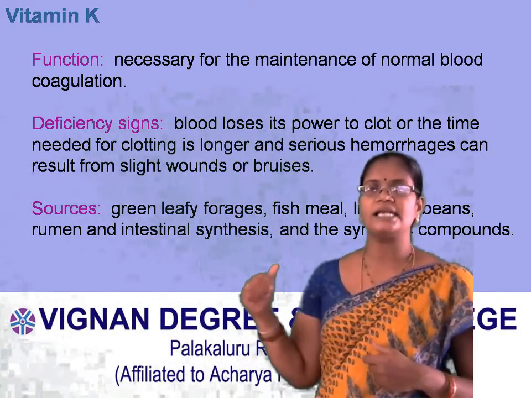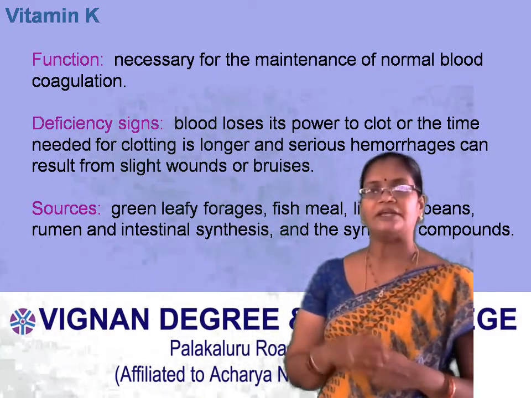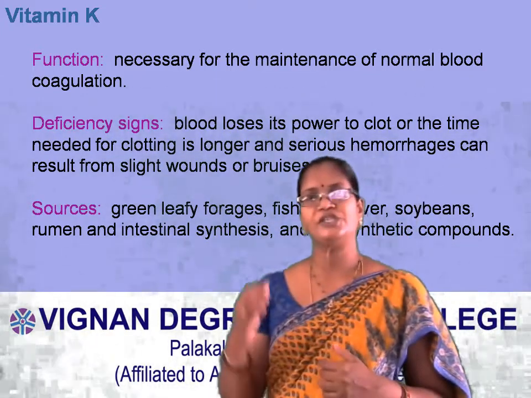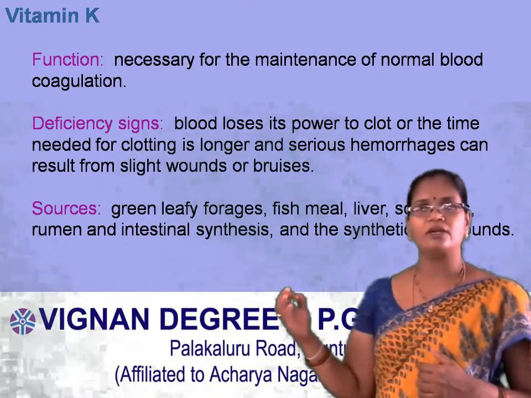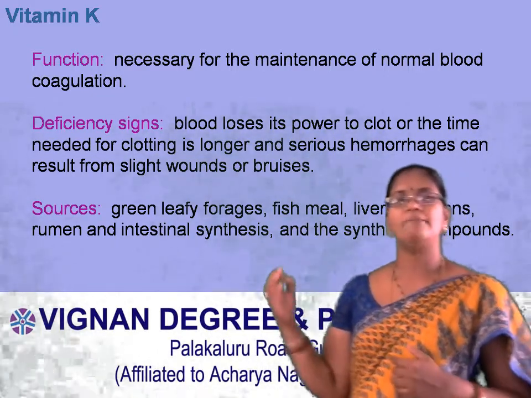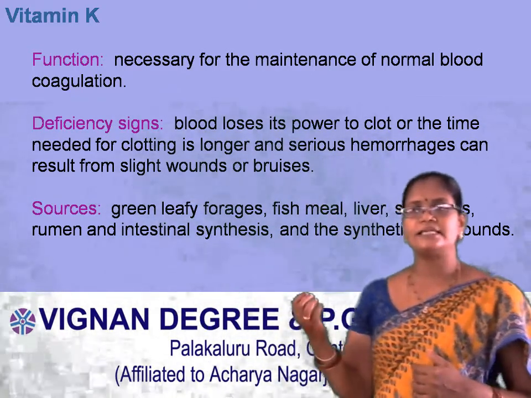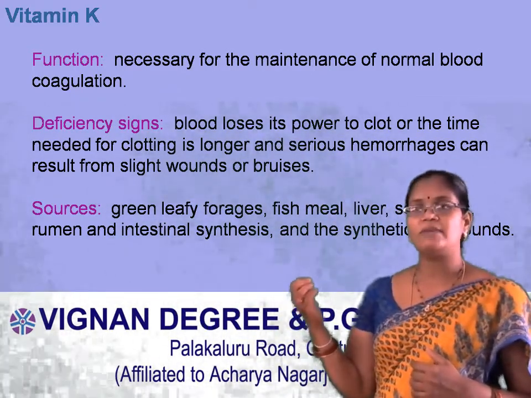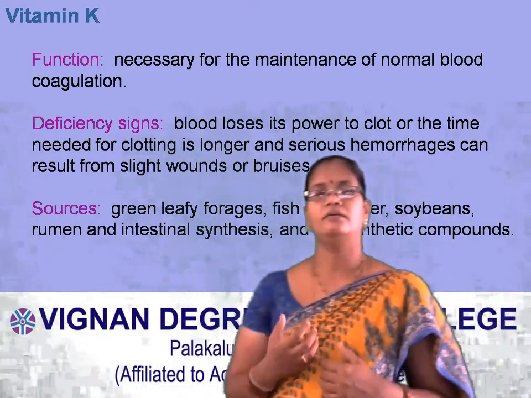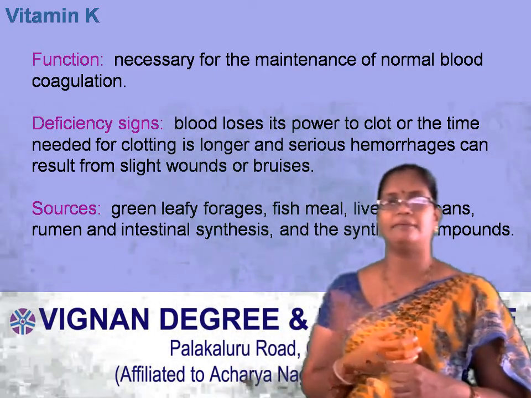Coming to the sources: green leafy vegetables, fish liver oil, and soya bean oil. Next, synthetic compounds, mainly ruminant synthetic compounds, are very rich sources of vitamin K.